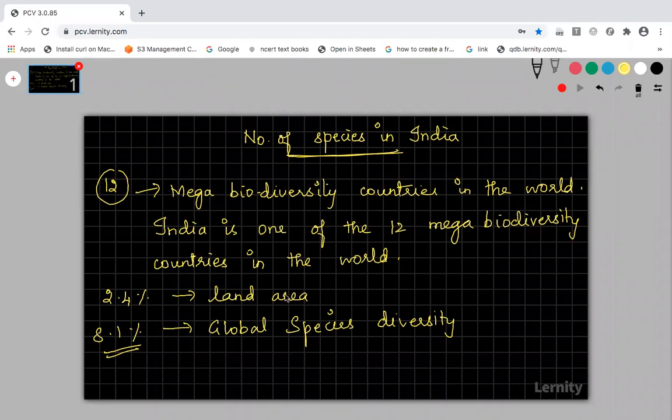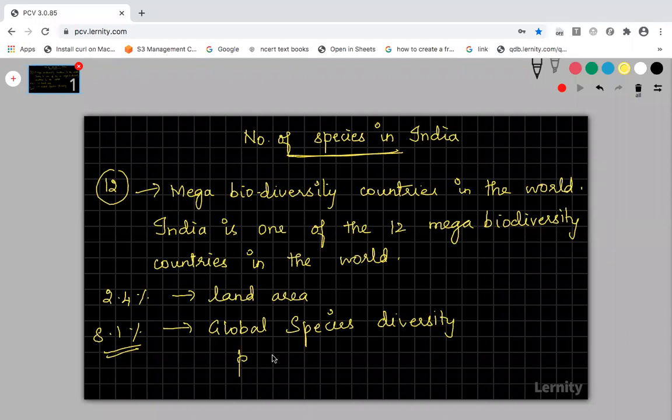So when you analyze the land area of India in the entire world, it is just 2.4%. But the species diversity, it is about 8.1% in the whole world. And so far, this is the number of species that has been identified in India in plant species and animal species.